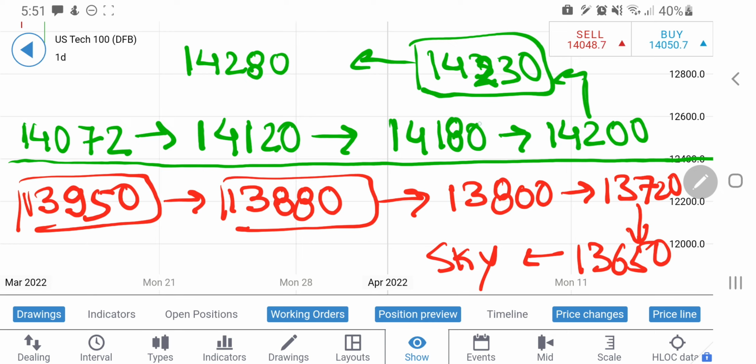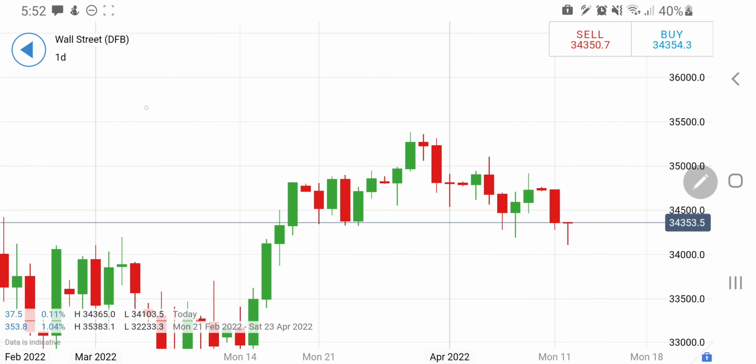Now let's have a look at US30. See, this is the daily chart for US30, and if you connect the dots with the highs, you can always see that many of these candles, whenever they tried to reverse, have always tried to achieve this trend line.